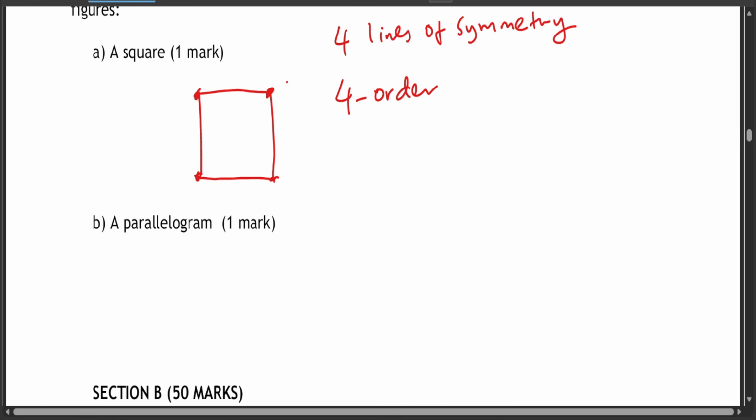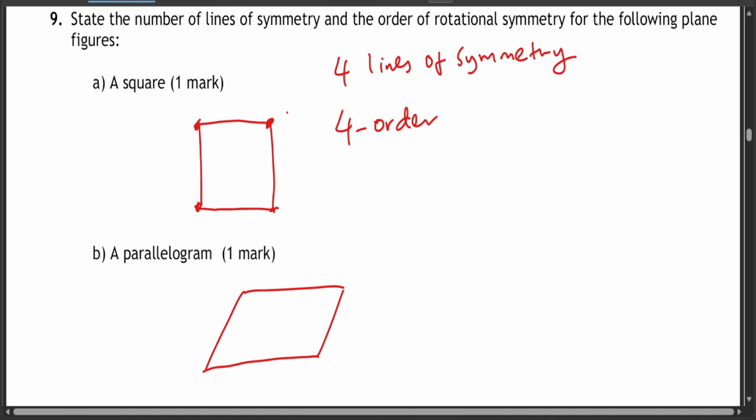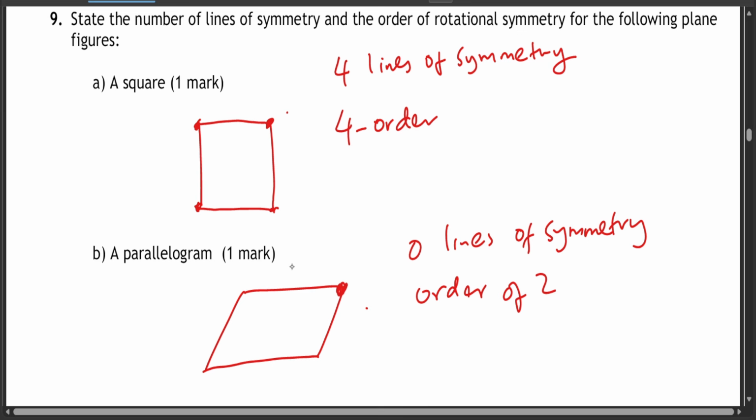Parallelogram, which looks like this. Now a parallelogram has no lines of symmetry, so it has 0 lines of symmetry, but it has rotational symmetry of order 2, this one and this one. If you rotate it 180 degrees this way, you come back to it again. So that's why it has an order of 2.